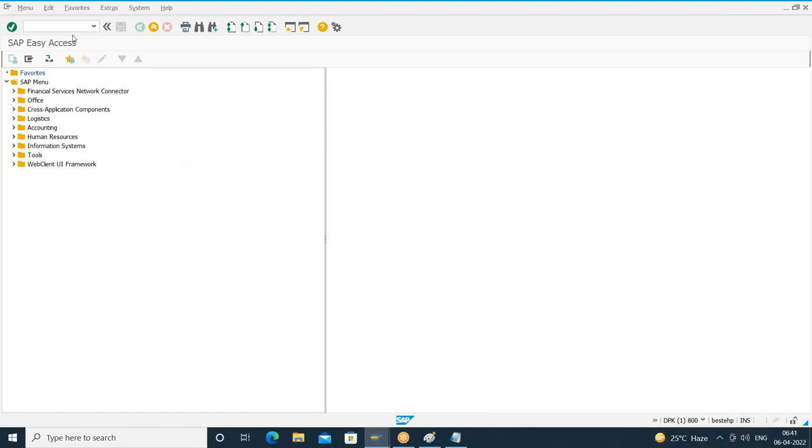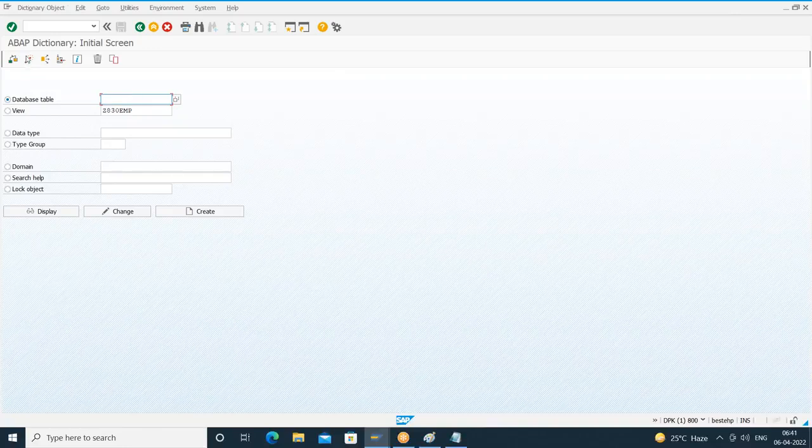I'll go to ABAP dictionary, right? So here we have to provide the table name. Since it is a custom table, let me start with the Z. I'll give the name of the table as something like Z830_EMP. As I told you earlier, the table name cannot contain spaces. The table name cannot contain any special characters like hyphen, at the rate, all those things. So we can have underscore if you want. So I'll give the table name as Z830_EMP.